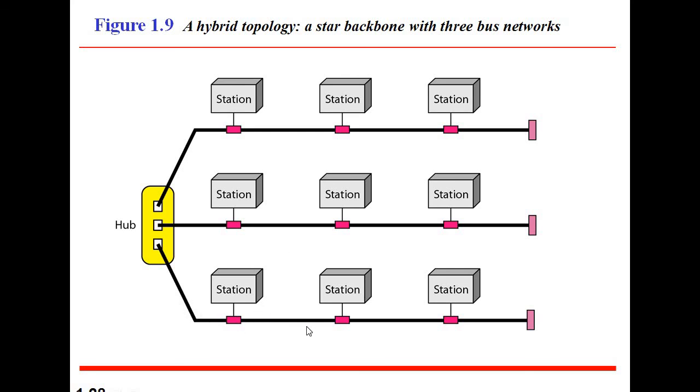Similarly, if the third one fails, then the first and second one will communicate with each other as usual. That means they are not affected. So here, what are the advantages? If any error occurs in any part of the network, it will not affect the entire network, as I have told that.